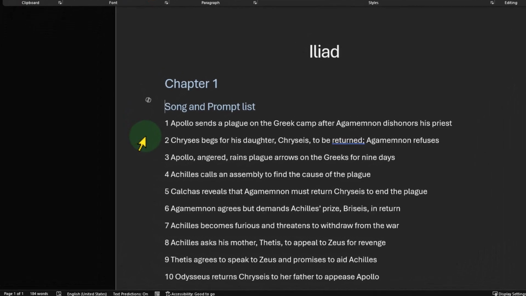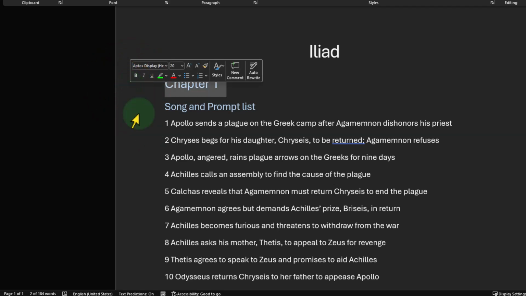Last time we left off in our project of creating a song playlist of the story of the Iliad, as we decided not to have one playlist for the entire book of the Iliad because it's a bit too long, but rather have a playlist for each of the chapters of the Iliad. This time, of course, focusing in on chapter 1.